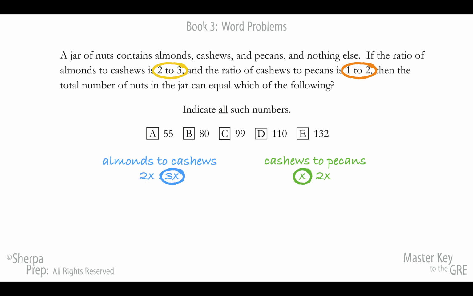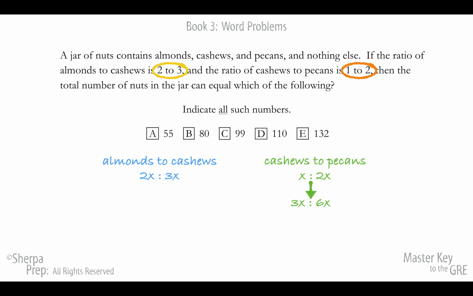So to resolve the situation, we want the smallest number divisible by 3x and 1x, and that term, of course, would be 3x. So I'm going to convert this second ratio. I'm going to multiply everything by 3 so that cashews can be rewritten as 3x. And when I do, I get the ratio of cashews to pecans is 3x to 6x. So now I can unite these ratios.